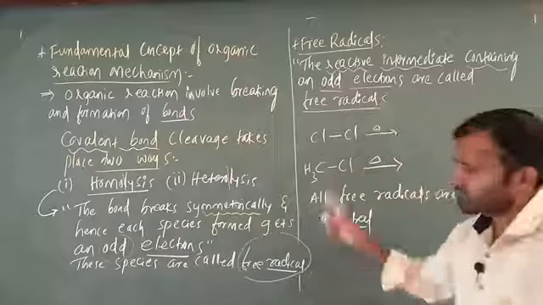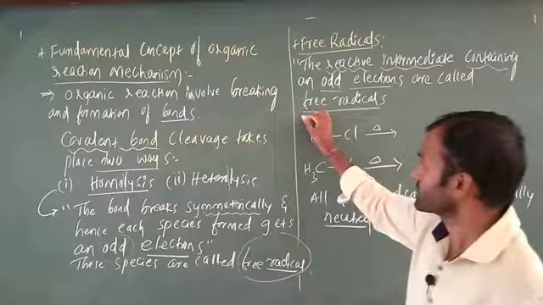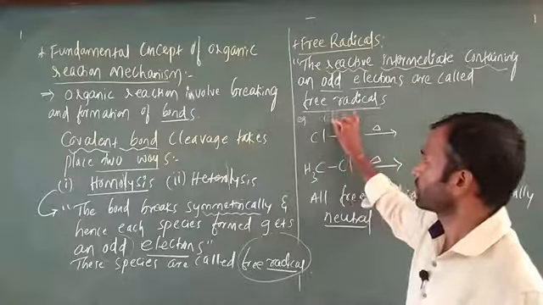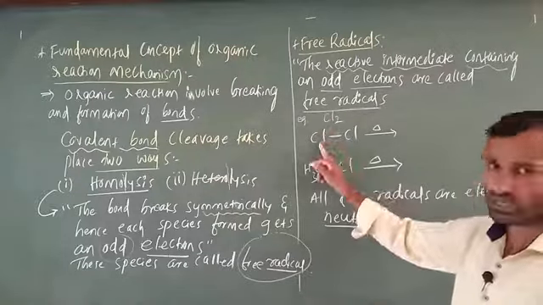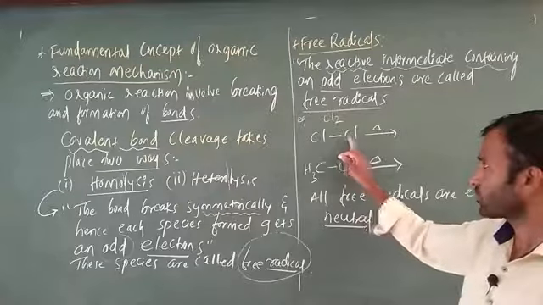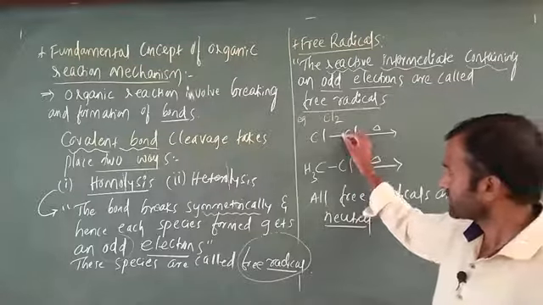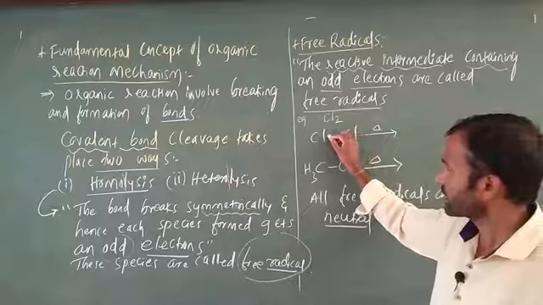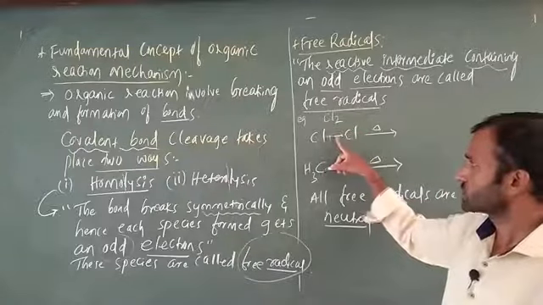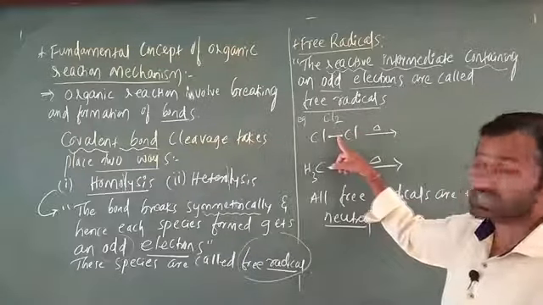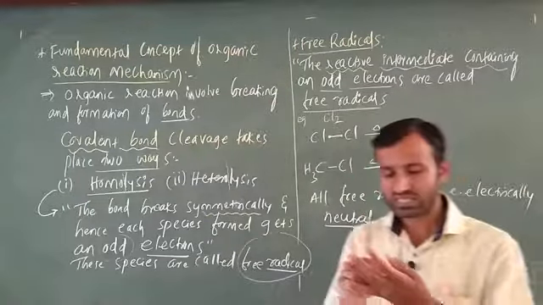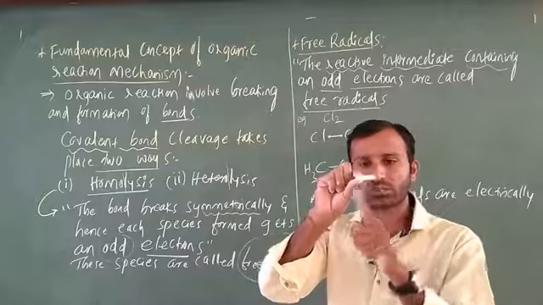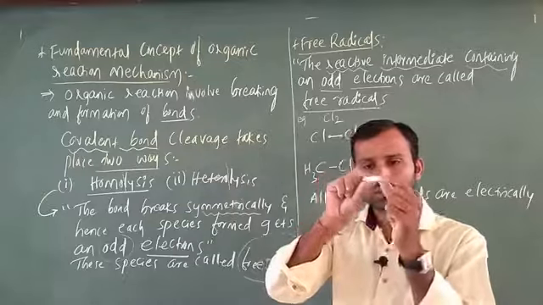Here is one example: Cl2, the chlorine molecule. I am going to write it like this, Cl single bond Cl. Here one electron is there, and here one electron is there. These two electrons combined indicate a bond. Here one electron, here one electron, totally this indicates a bond.